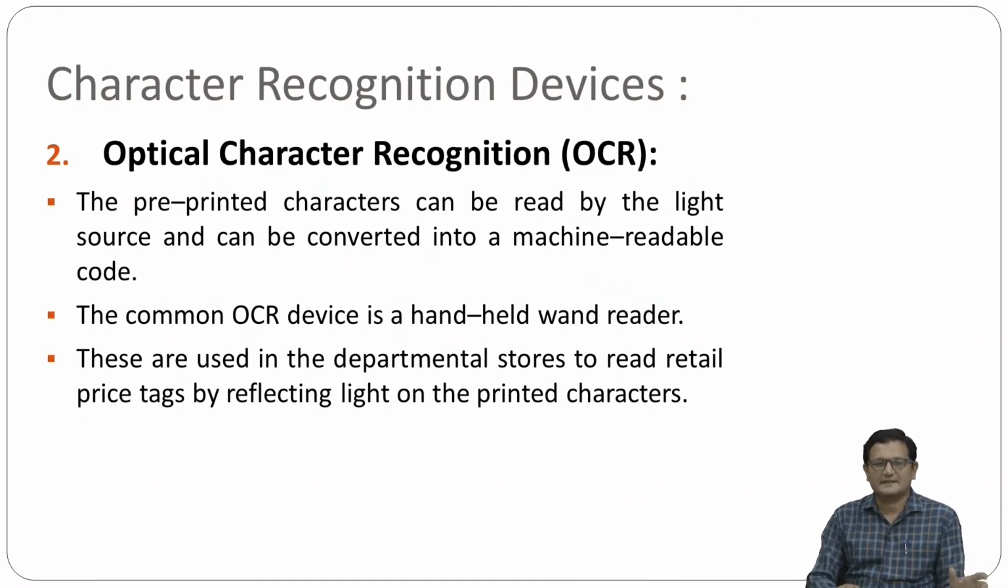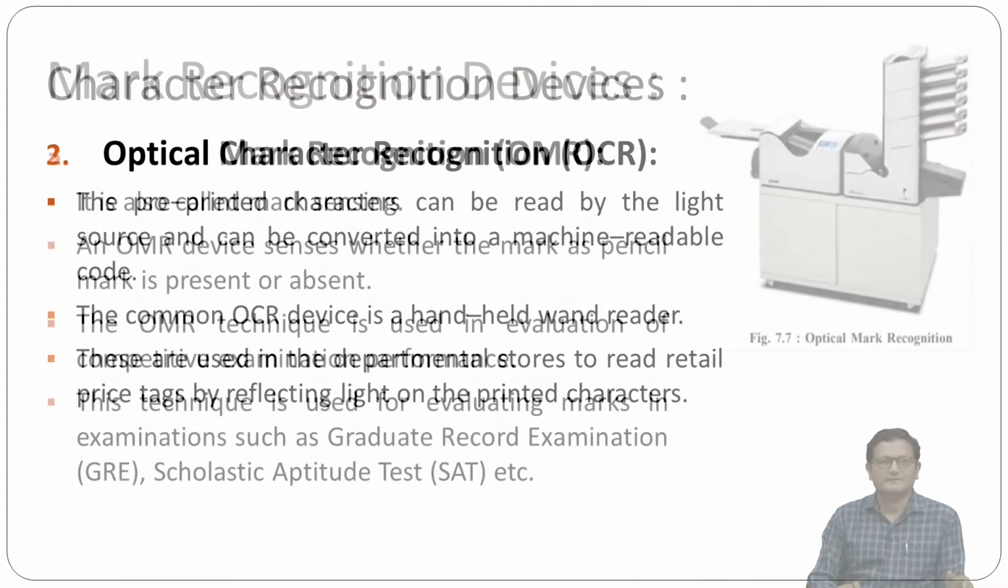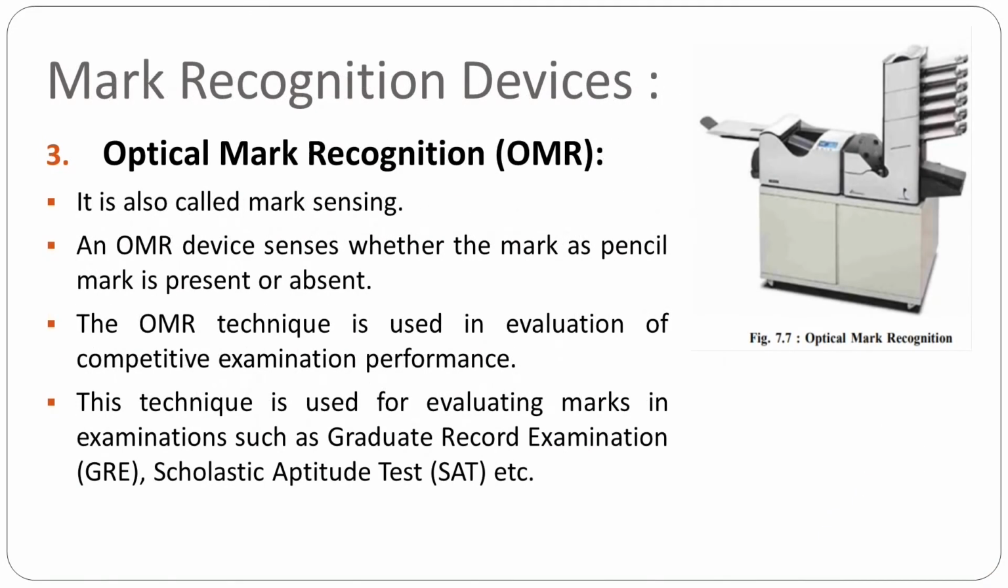So whatever characters are there, based on it the character will be recognized, and depending on what product code is there, that will be recognized, and you will get all the rest of the information related to that product from the database. So the next device is called optical mark recognition.